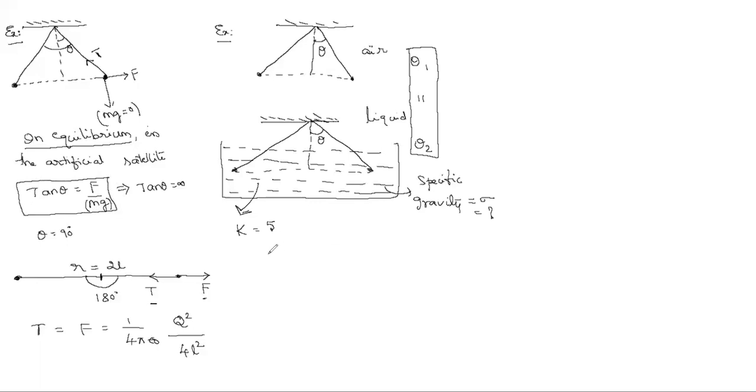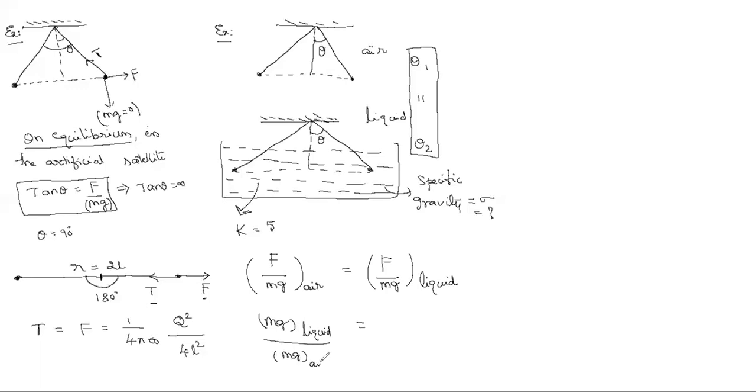First time in air, second time in liquid, both are equal. So what I write: F by mg in air equals F by mg in liquid. Then F air by F liquid equals mg air by mg liquid. So mg liquid by mg equals F liquid by F air.